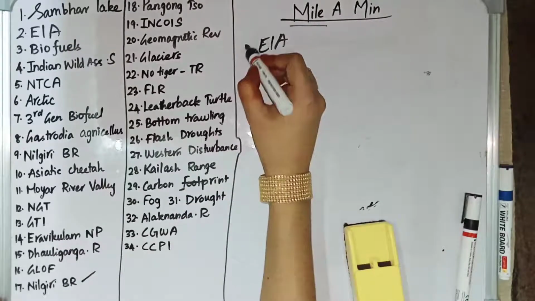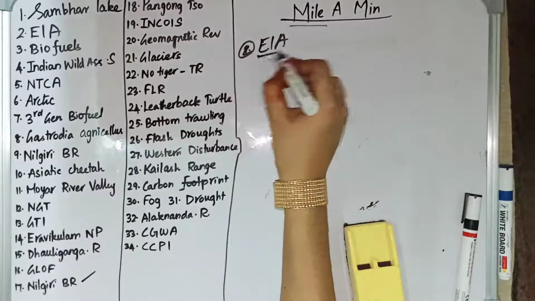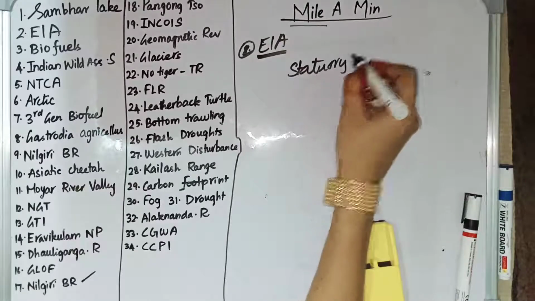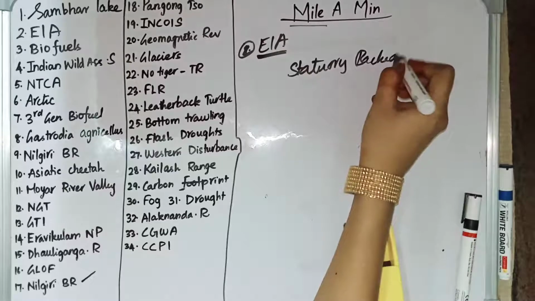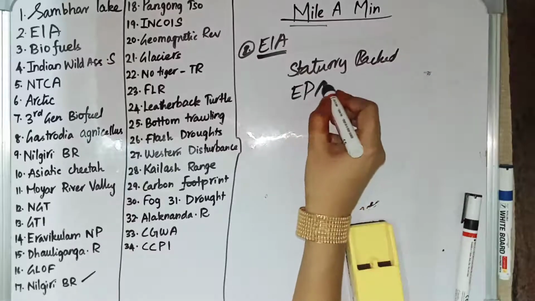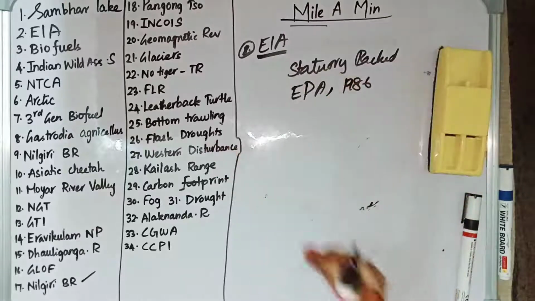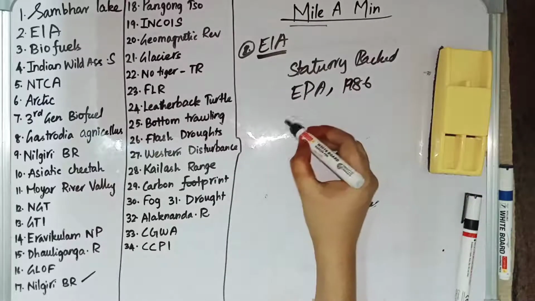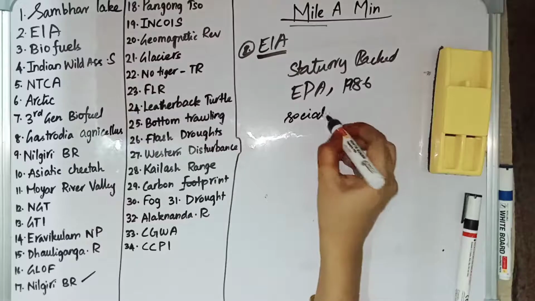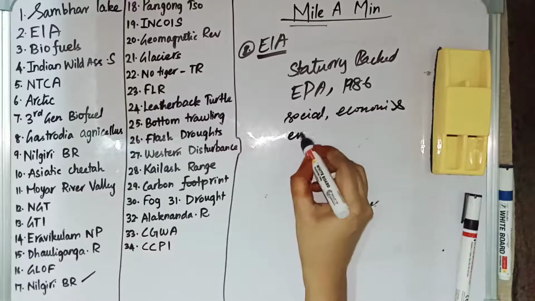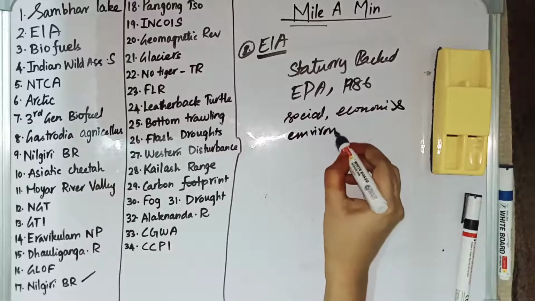Environmental impact assessment. It is a statutory backed process, backed by the Environmental Protection Act 1986. This environmental impact assessment will identify the social, economic and environmental impacts.